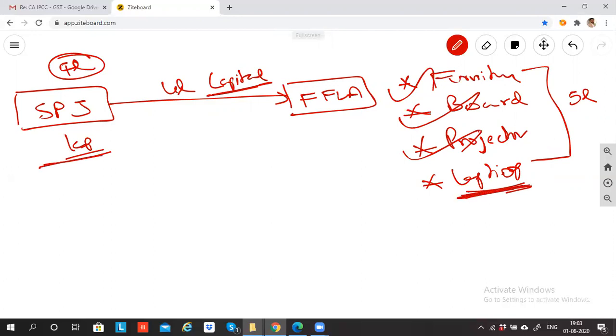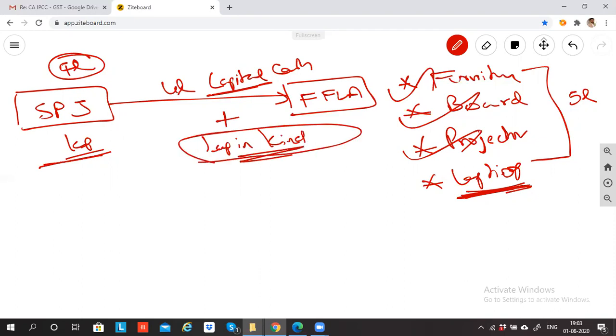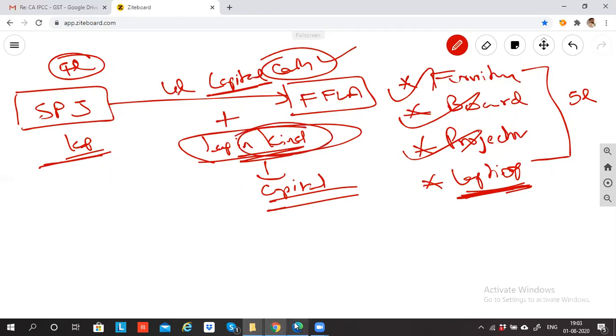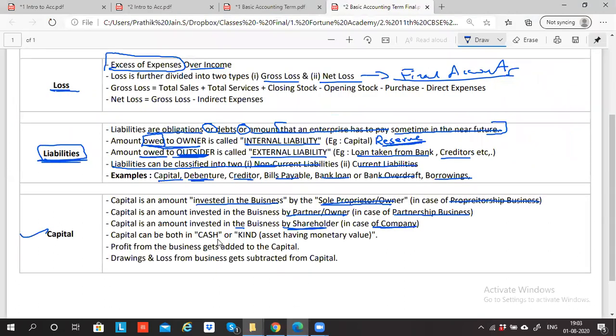So apart from the 4 lakh rupees capital given in cash, I am giving one laptop in kind. Even this laptop given in kind is also called capital. So it is not necessary that capital should be only in cash. It can be in cash as well as in kind. Kind means a physical item.